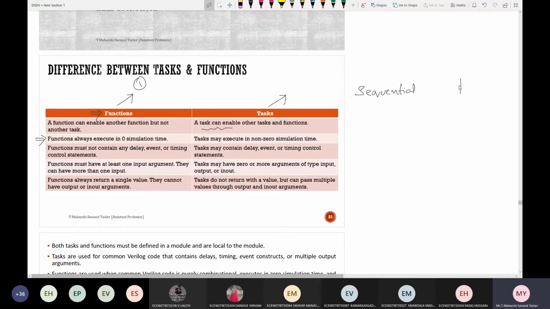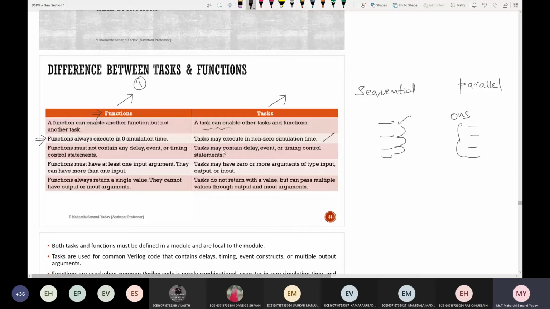Sequential and parallel. Parallel is nothing but concurrent. Suppose 4 lines of code are there; all these will execute at the same instant of time. Suppose it is 0 nanoseconds, then within 0 nanoseconds of time, all these 4 lines will be executed. Whereas in case of sequential, if 4 lines of code are there, after executing the first, the second, then third and fourth. The same concept applies in functions also. Functions always execute in 0 simulation time, or in 0 nanoseconds, whereas a task will take some amount of time.